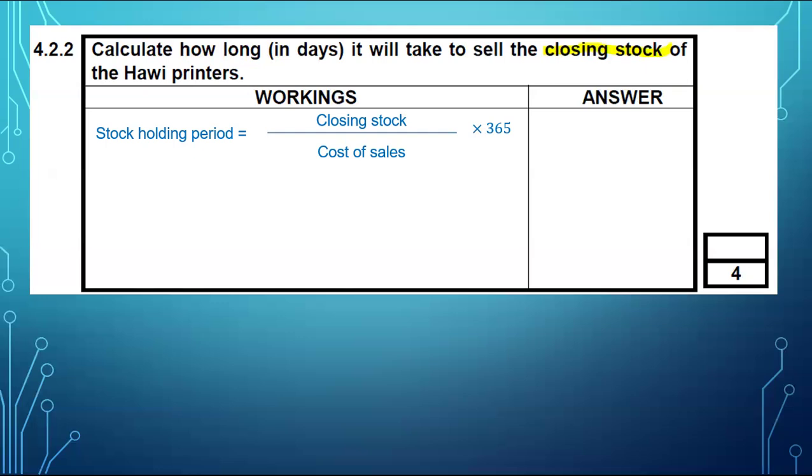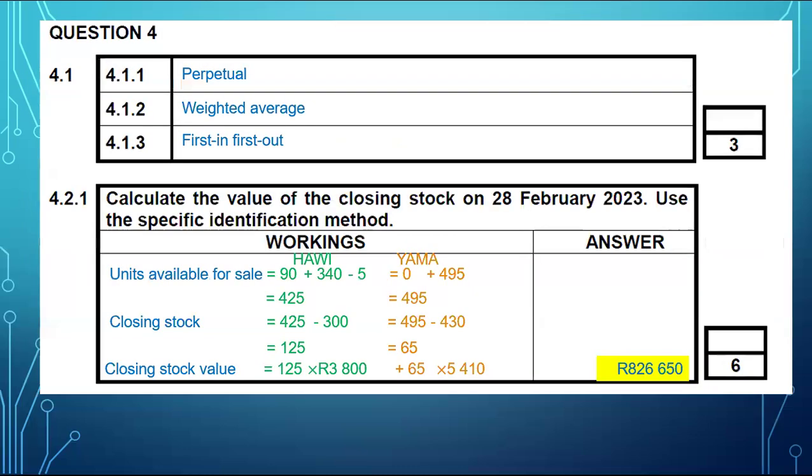Now, our closing stock, we just determined it above, all right? So you will take it, the total as it is. It was 475,000. In case you're wondering where I got the 475,000 from, it comes from here. You only focus on Howie.